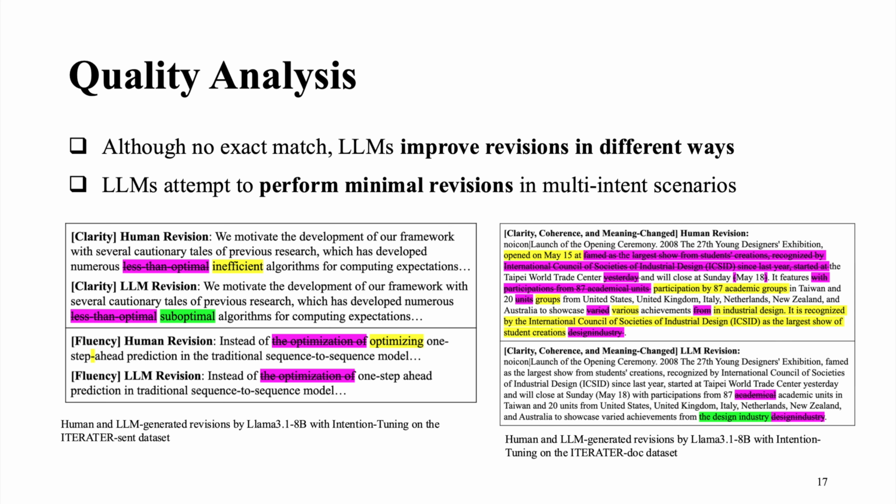We show a quality analysis on this slide comparing human revisions versus large language model generated revisions. On the left, it shows that although there are no exact matches between human and large language model revisions, large language models improve the revision in a different way. On the right, it shows multi-intent scenarios, including clarity, coherence, and meaning change. Humans make a lot of revisions in the text, but large language models attempt to perform minimal revision in this scenario.